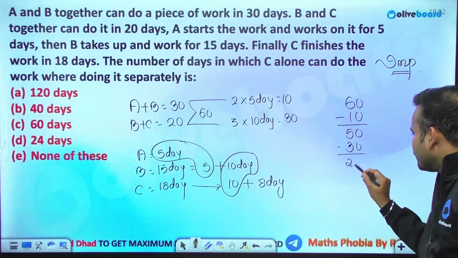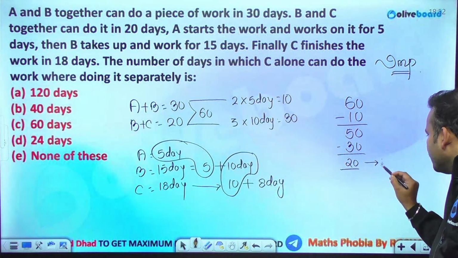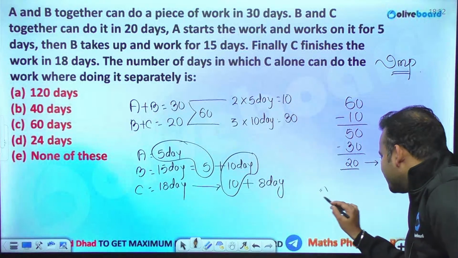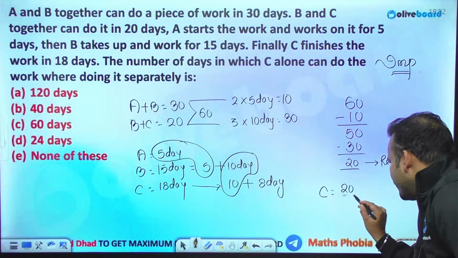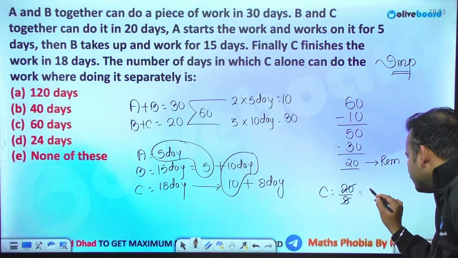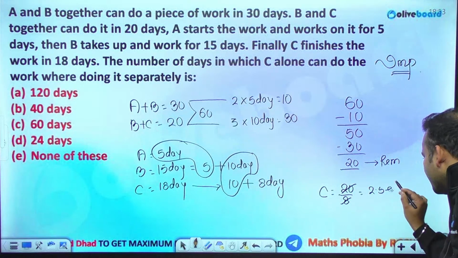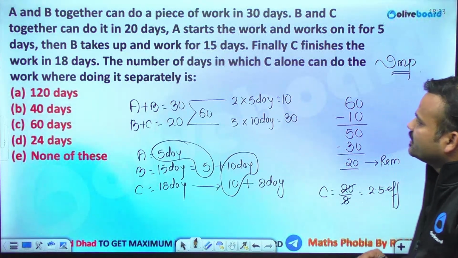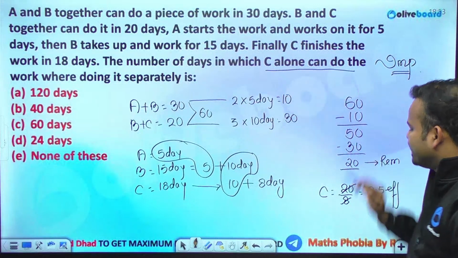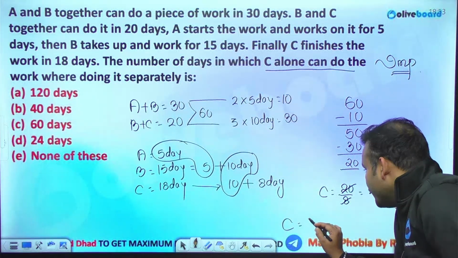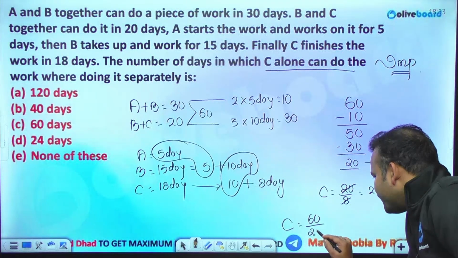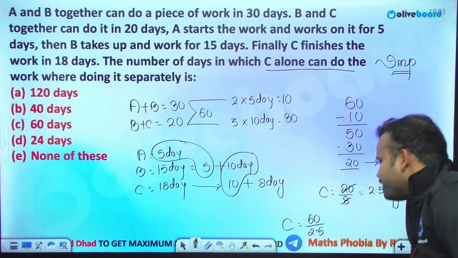What is being left out? That is 50 minus 30, 20. And this 20 units of work is completed by C alone in 8 days. So the efficiency of C will be 20 by 8, that is 2.5. The moment you got the efficiency of a single person, all the efficiencies are known now. The number of days in which C will be doing the entire work: C will be doing the entire 60 work with an efficiency of 2.5, that is 5 by 2.